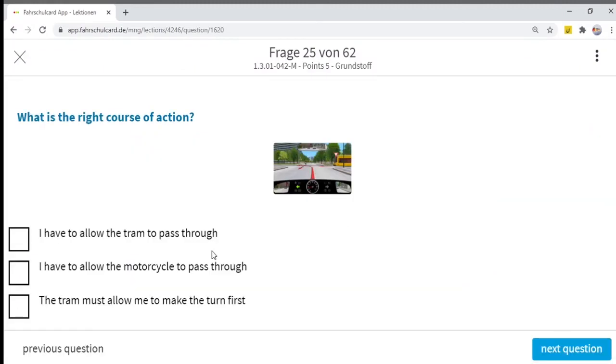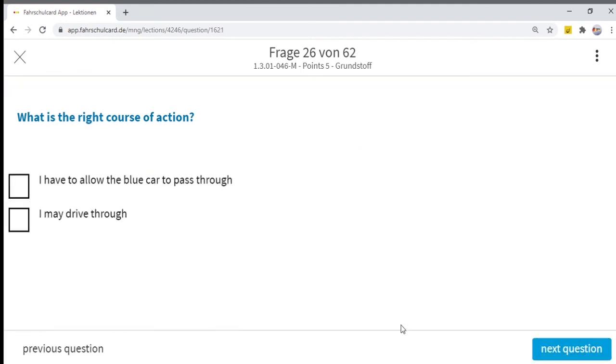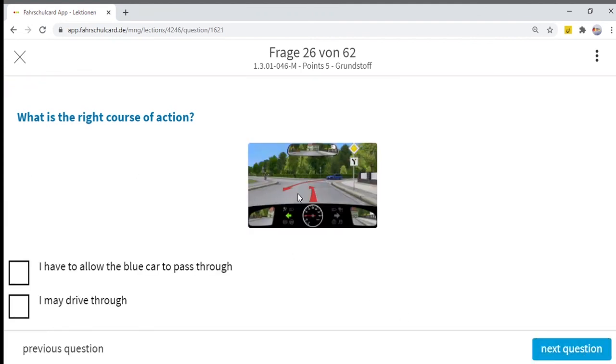So as per the rule, I have to allow the tram to pass through. That is clear because the tram is on the priority road. I have to allow the motorcycle to pass through. This answer is also correct. The tram must allow me to? No, the tram is on the priority road. This option is not correct. Now we shall move to the next question. What is the right course of action?